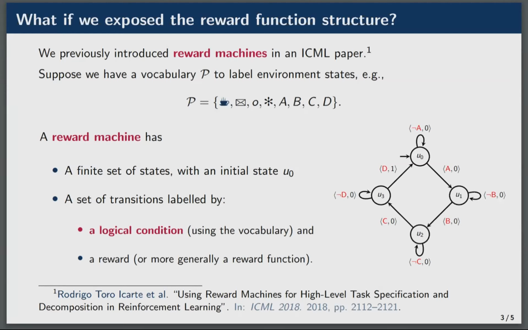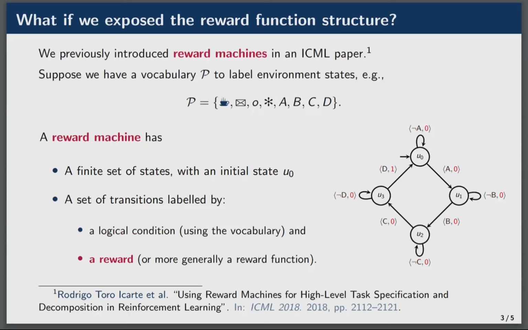As the agent acts in the environment, it passes the labels of the environment states it visits to the reward machine. These inputs cause transitions in the reward machine, and it outputs rewards to the agent. Importantly, the reward machine doesn't have to be treated as a black box. The agent can make use of information about which reward machine state it's currently in and the structure of the machine. We've developed algorithms that can make use of this information that reward machines expose to learn faster. And in these graphs, our algorithms in black and red outperform the baselines.